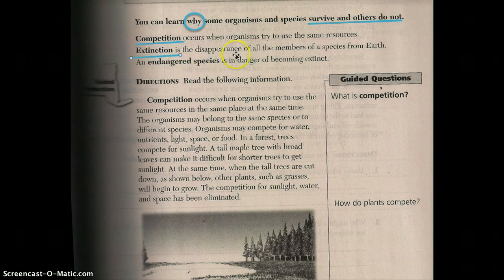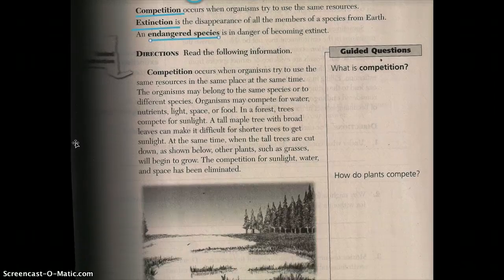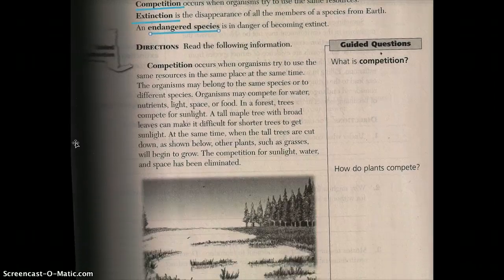Extinction is the disappearance of all the members of a species from Earth. So there's no more of that type of species. And an endangered species is in danger of becoming extinct, meaning that it will no longer be on Earth. And we've been working and talking about endangered species in class. So now we're ready to read.